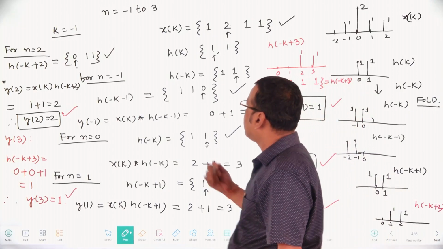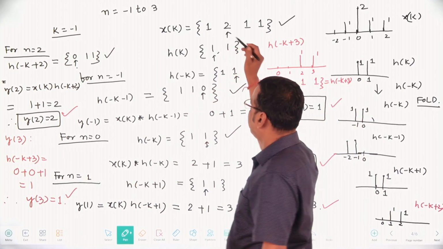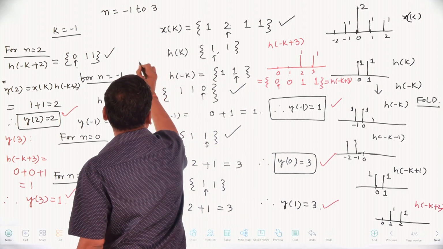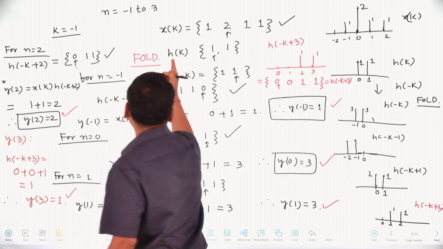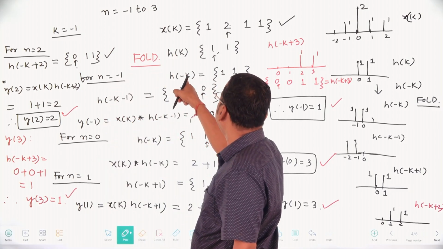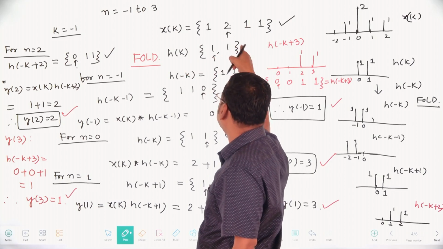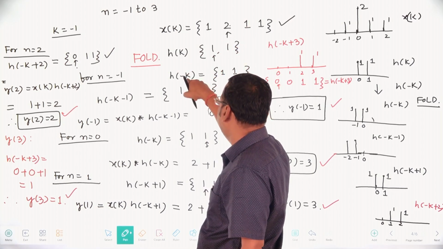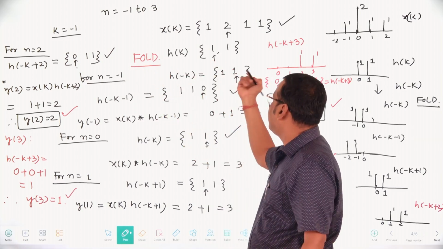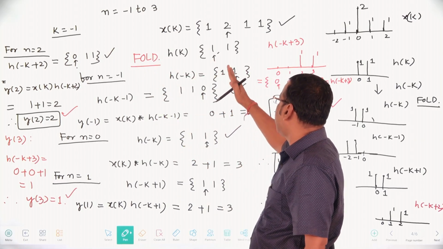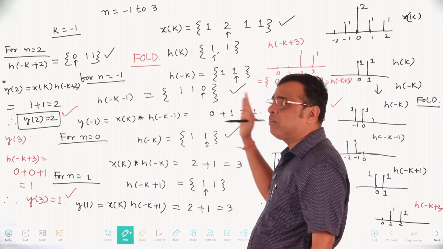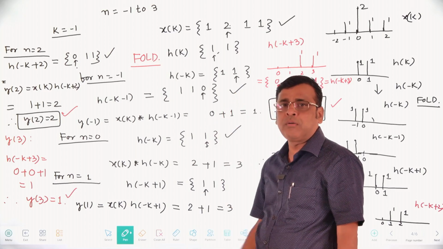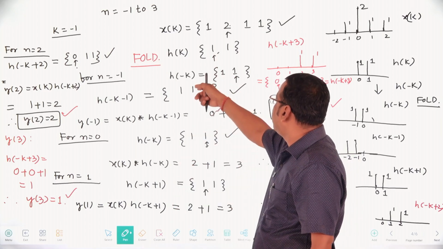First of all, folding. This is your x of n. To fold, h of k becomes h of minus k. X of k is given, and h of k is 1, 1. If you fold about k equal to 0, it becomes h of minus k. Whatever was at n equal to 1, 2, 3 becomes n equal to -1, -2, -3, and whatever was at -1, -2, -3 becomes n equal to 1, 2, 3. So h of k becomes h of minus k.